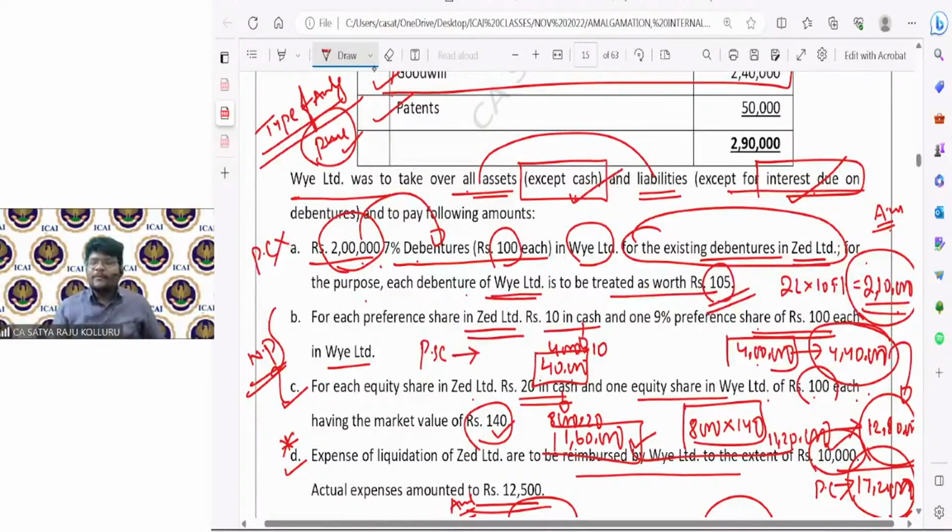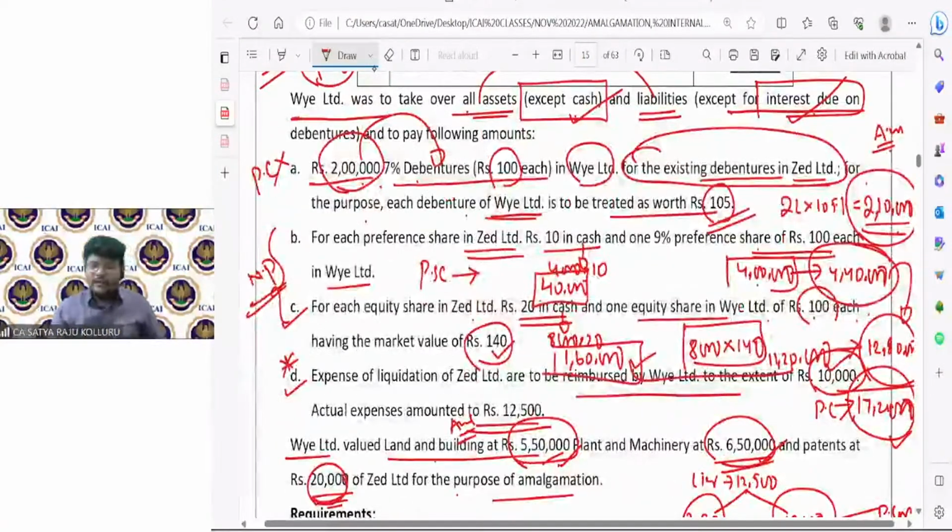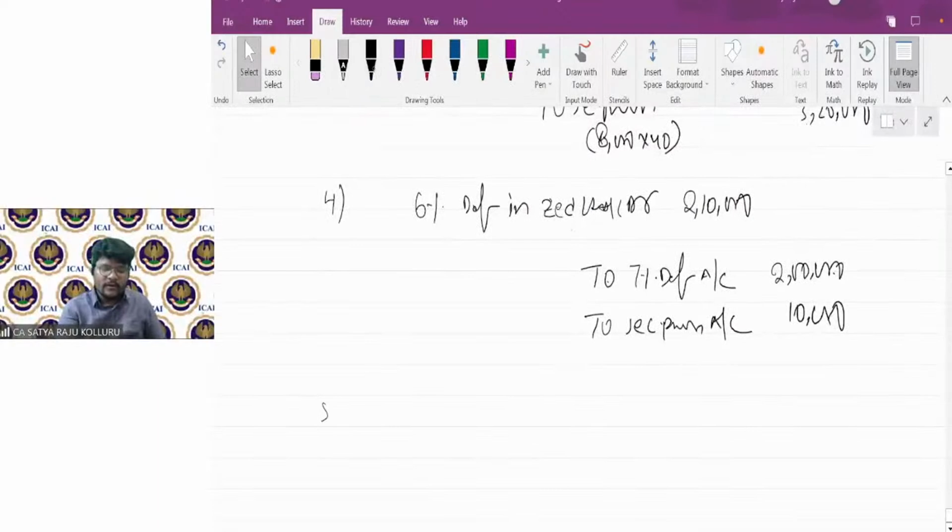And still the entry part is not yet over. What is that? Sir, related to the liquidation expenses, out of this 12,500, 2,500 was completely paid by the selling company. But we promised to pay to the extent of 10,000. Whenever you promise to pay to the extent of 10,000, the entry is goodwill or capital reserve to cash or bank. For that, you need to provide the liquidation expenses entry, that is goodwill account debit, because in the second entry, I derived the goodwill.